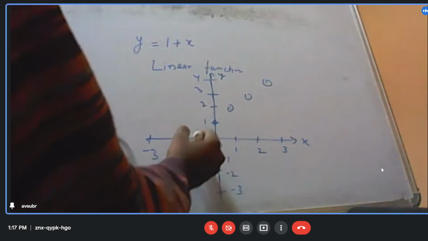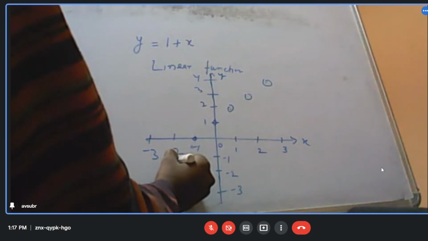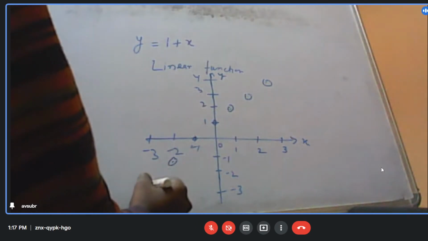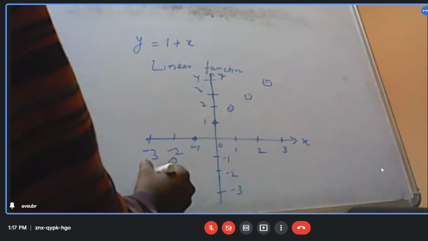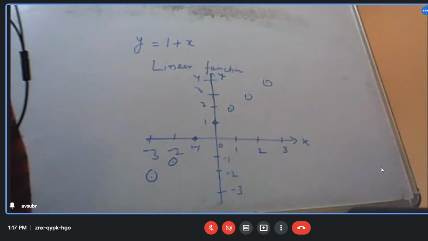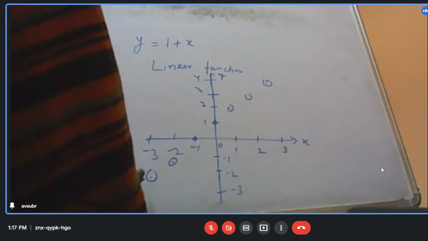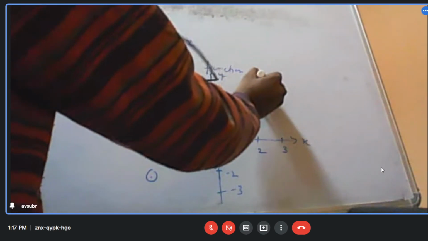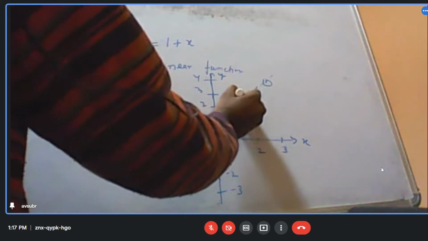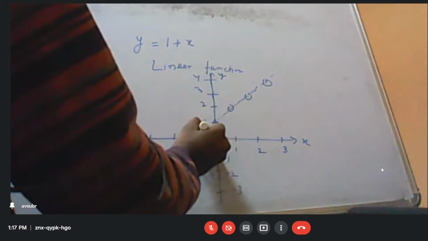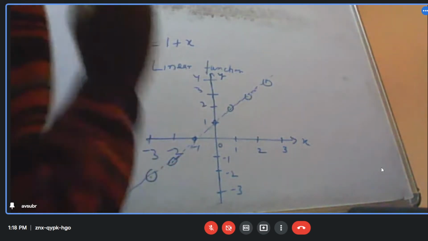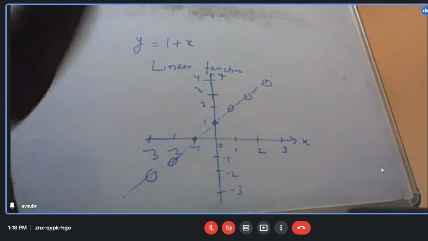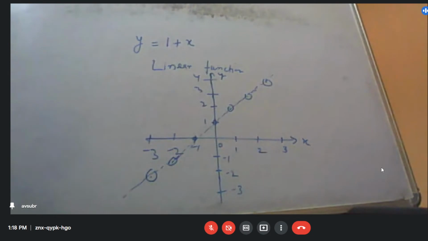Similarly, you have minus 1, minus 2. So this is a straight line. My line may not look straight, but it is a straight line.